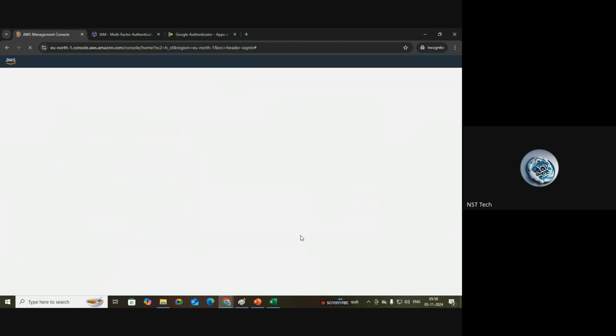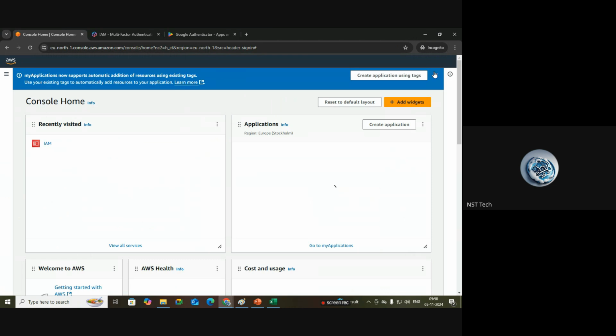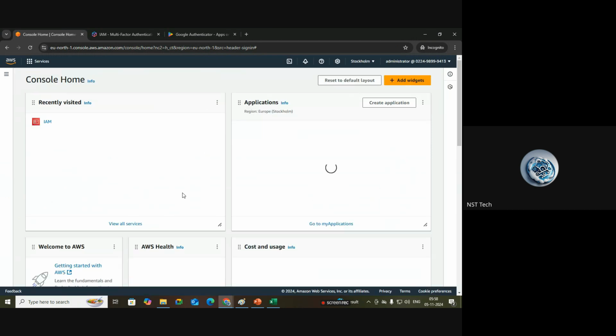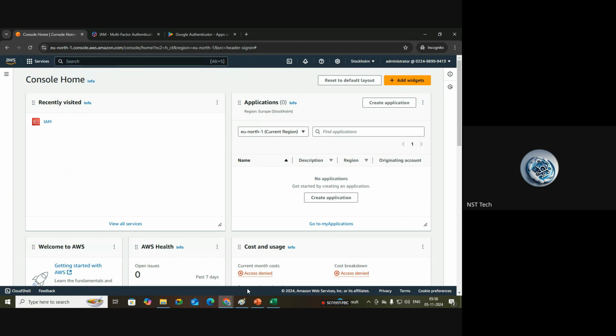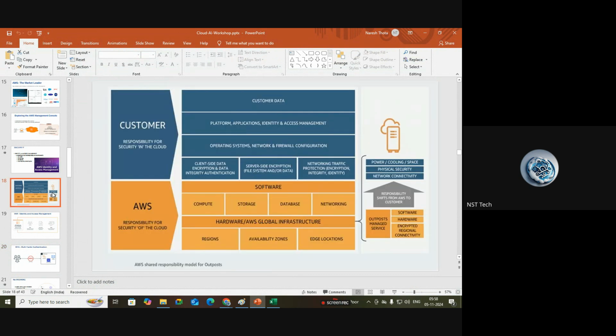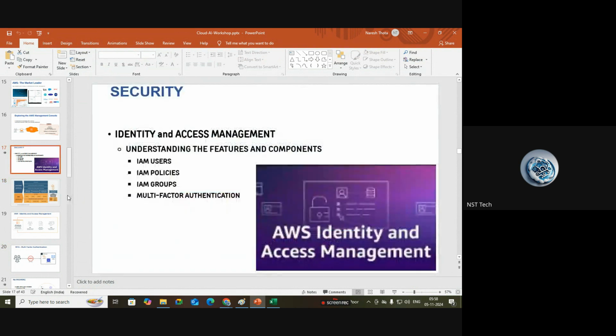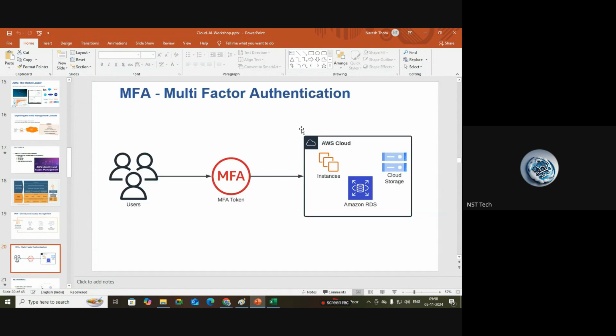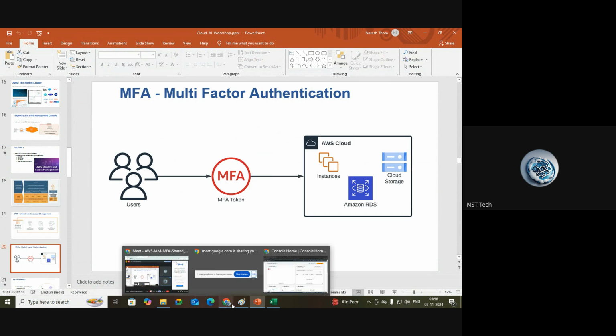So in this way we should enable the additional security for all the console users in our account. This is the process to enable MFA. MFA is used to create additional security. So in this session we discussed the shared responsibility model, right? And we discussed multi-factor authentication of the AWS account. So this is about this session. We have learned shared responsibility and multi-factor authentication. We will meet you in the next session. And before going,